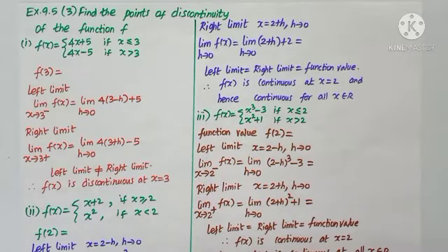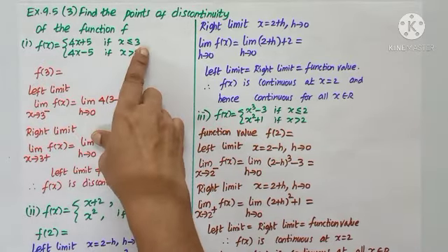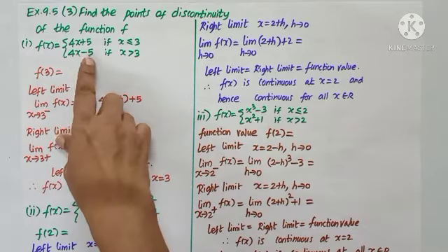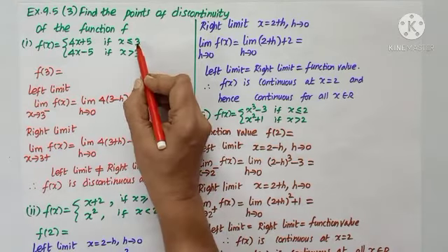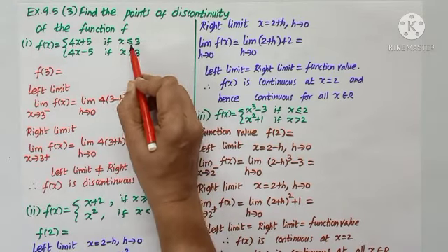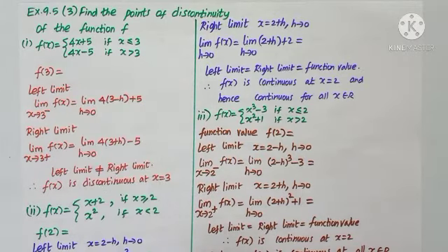Question number 3. Find the points of discontinuity of the function f where f of x is 4x plus 5 if x is less than or equal to 3, and 4x minus 5 if x is greater than 3. When you are given a problem like this, we need to find this number. Below 3 it is defined in one way, above 3 it is defined in some other way.